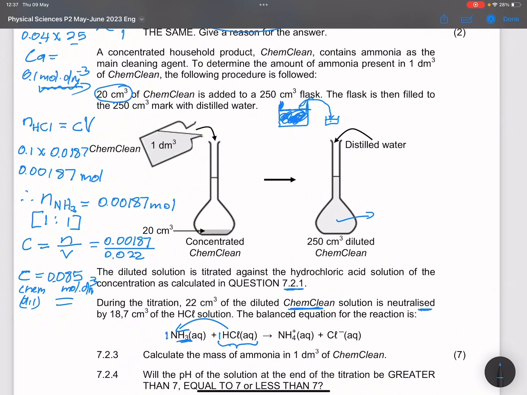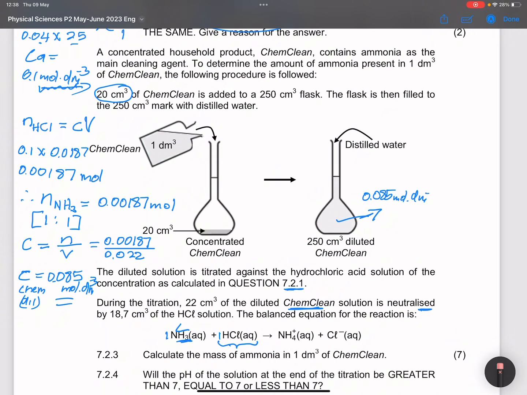So what am I trying to say? The concentration that I would have had here would be the same as the concentration I have in the jug. So remember I took a small amount, 22 cubic centimeters, but where did I take it from? I took it from this guy. So that means the concentration of ChemClean that was diluted is actually 0.085 moles per cubic decimeter.